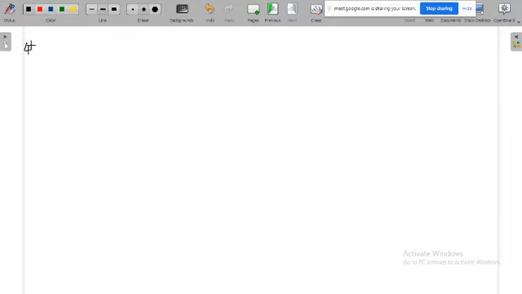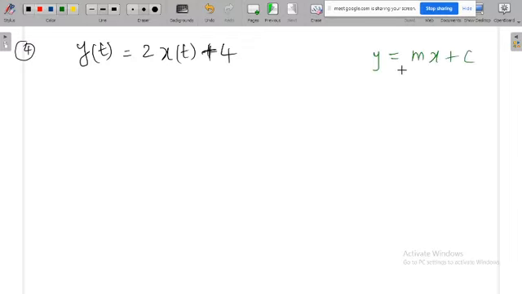What about the next one? In terms of equation, y of t is equal to 2 into x of t plus 4. So is it linear or non-linear? Non-linear. It is similar to y equals mx plus c, but the presence of a non-zero value of c will make the system non-linear. The system is non-linear.